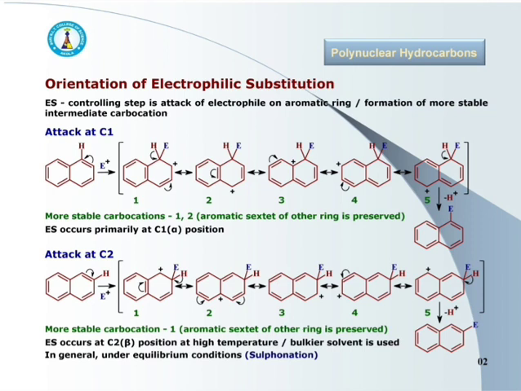Hence, C1 attack gives 2 more stable resonating structures, and C2 attack gives only one.